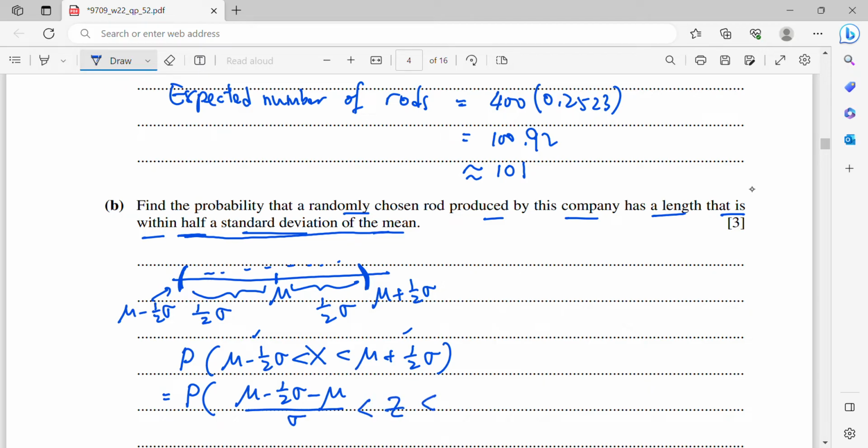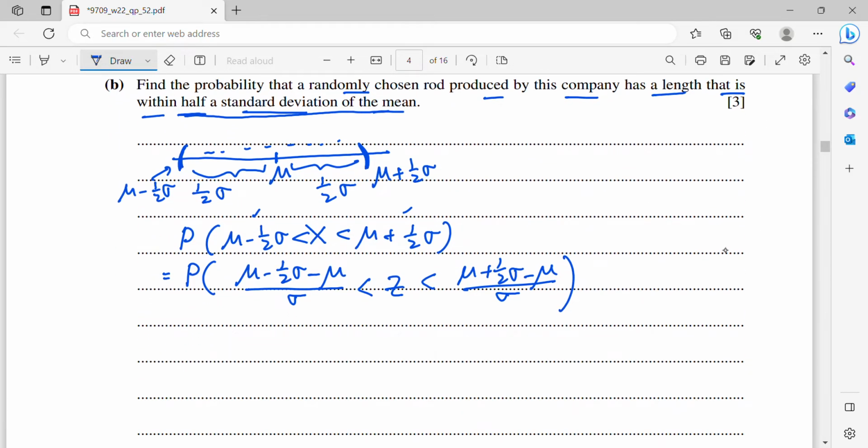And then the middle value will be Z. Then here, mu plus half sigma minus mu over sigma. When you simplify, mu minus mu is 0, minus half sigma over sigma is just minus half. And the same for the last term, it will be just positive half. Now the half is 0.5. So now I can draw the graph. My graph should be symmetrical.